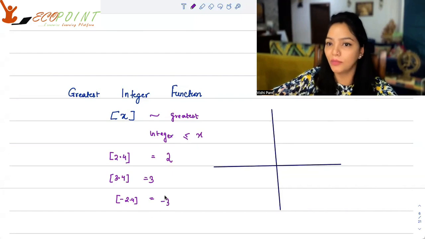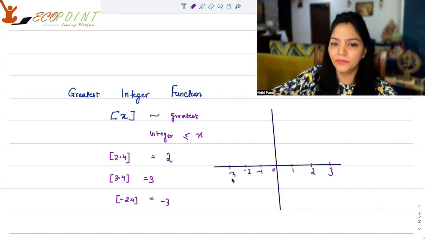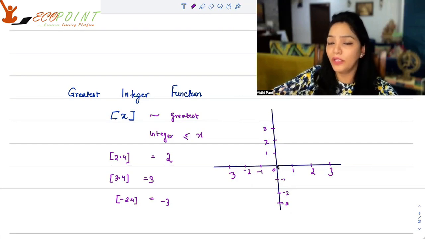If you will see it on the number line, graphically: 0 is here, 1 is here, minus 1 here, 2 here, minus 2 here, 3 here, minus 3 here. Similarly, 1, 2, 3, minus 1, minus 2, minus 3. Well, when you have your input x between 0 and 1, what will happen? If it's 0, then 0 comes out.